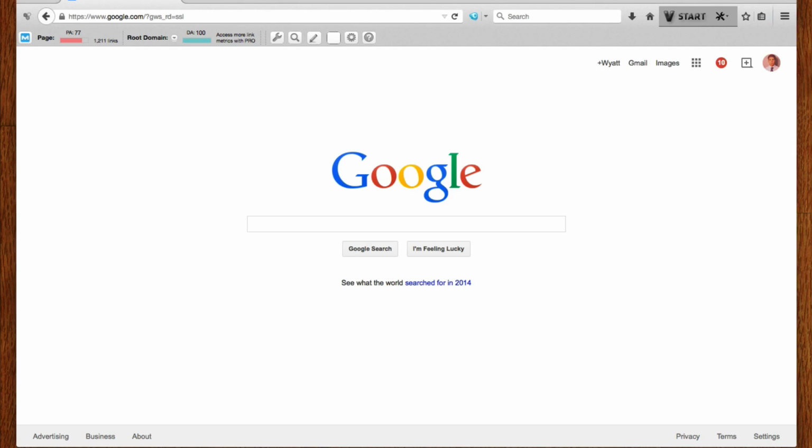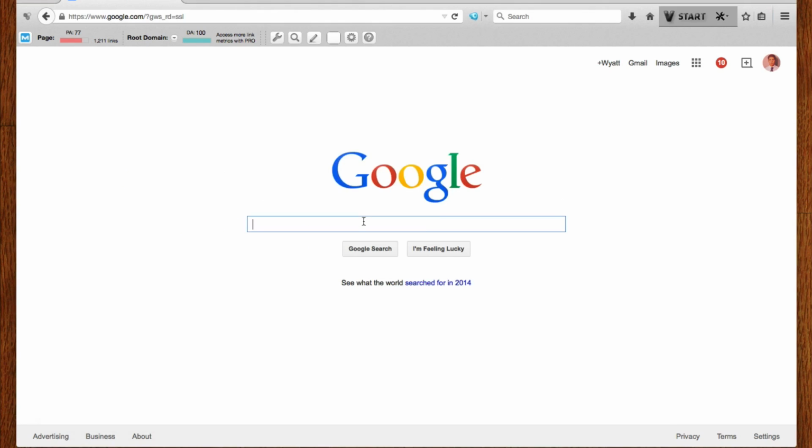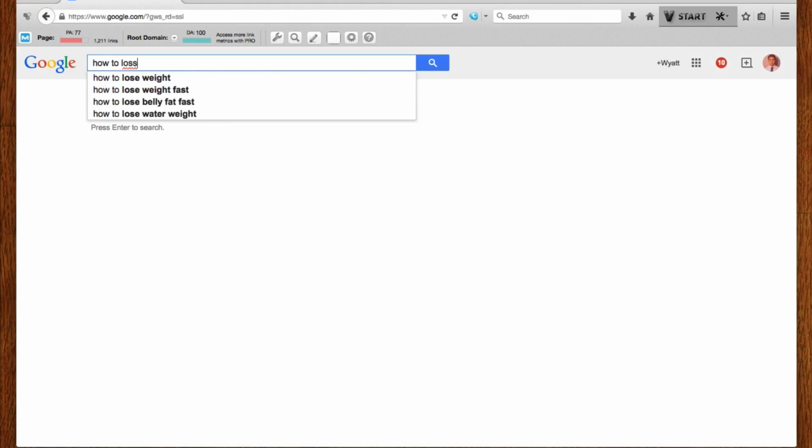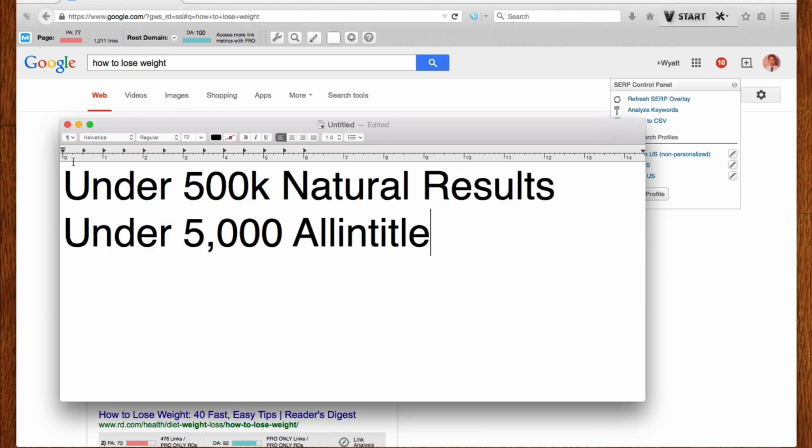All right, so I wrote down the parameters here that we cover in the core training. These are just basic parameters that we recommend. Obviously, you don't have to stick to them. But starting out, typically for your first keywords you want to stay under 500K natural results. So when you search something, you can see here it says about 99 million results. We want to keep that under 500,000, right?